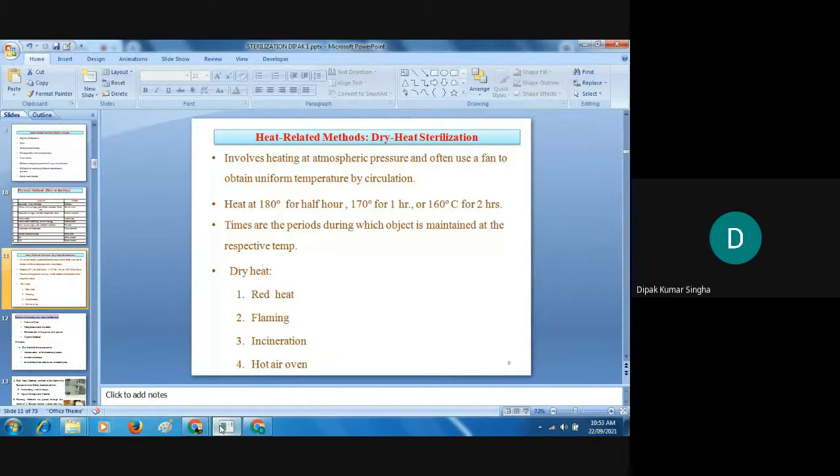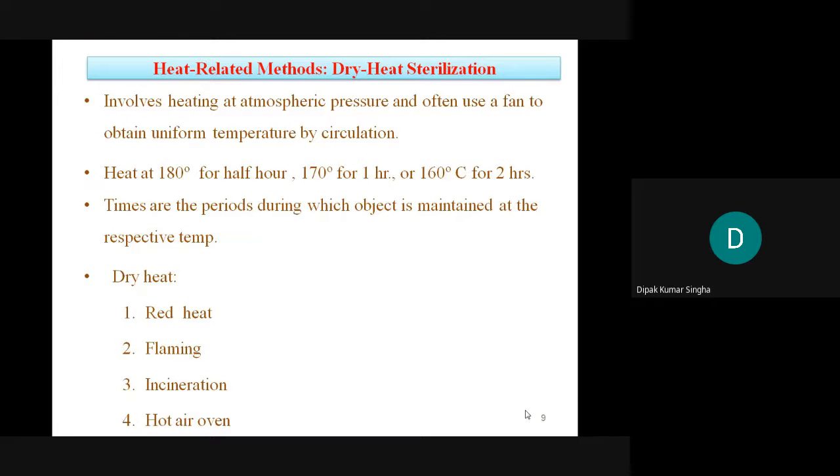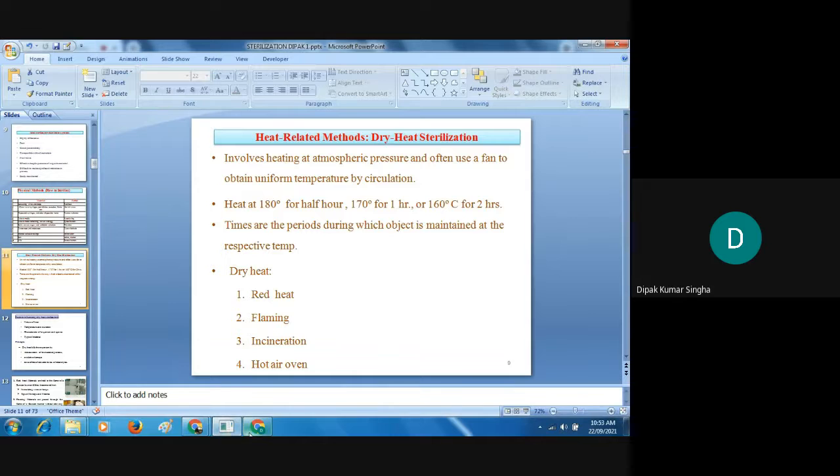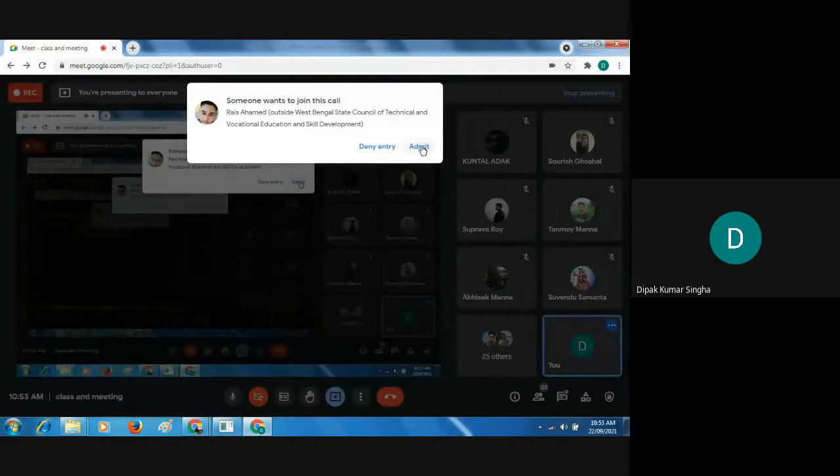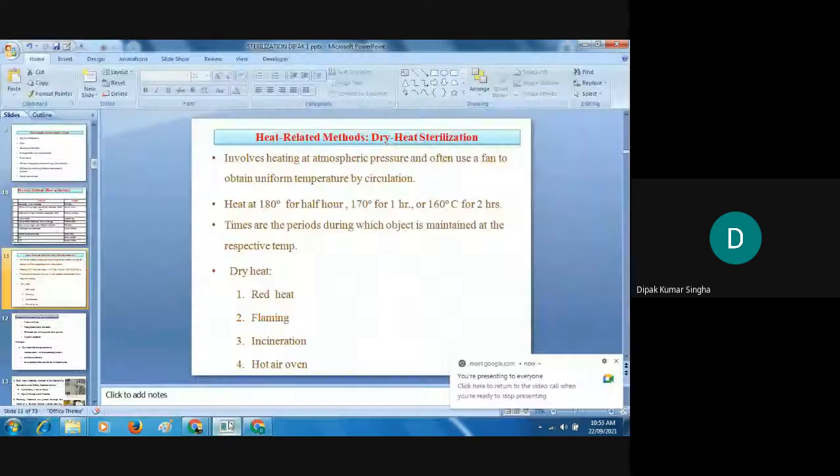Next, under the class of dry heat, generally 4 different types of sterilization instruments are used. One is red hot by the Bunsen burner or by flaming or by insertion. Another technique is generally used by hospitals, and another is the hot air oven. The most common are red hot or flaming and the hot air oven. In the pharmaceutical industry and in institutes, this type of instrument is generally used by the institutes or by the companies.